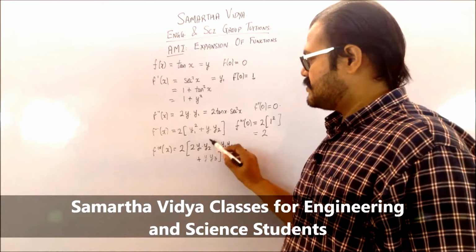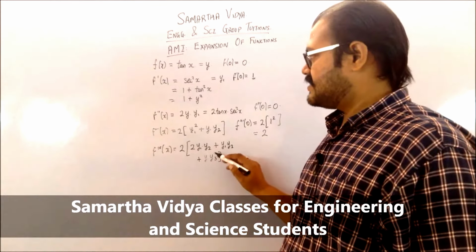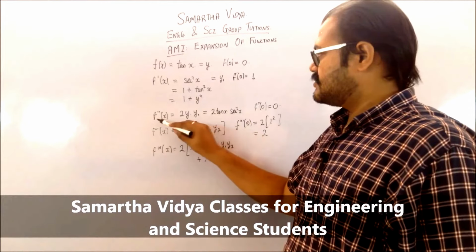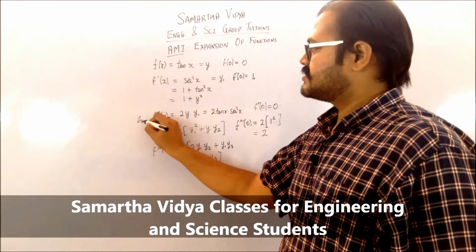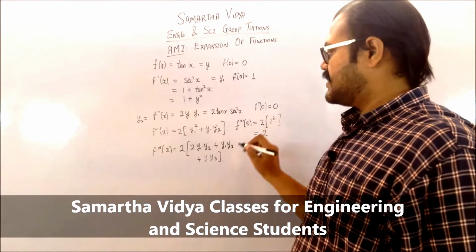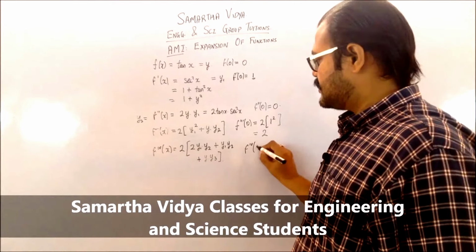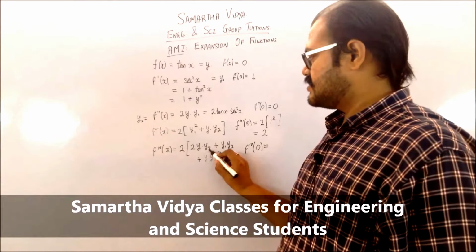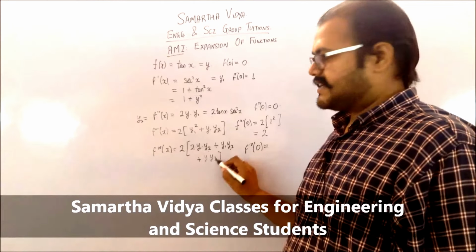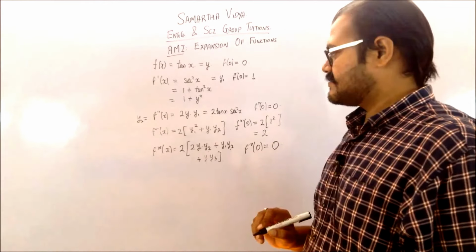Now for this you need to understand what is going to be y2. y2 is nothing but the double derivative of this term. You know that the double derivative term is equal to 0 at 0. So therefore you can find that the fourth derivative at 0 will be equal to a y2 which is 0, another y2 which is 0, and a y which is going to be 0. So you are getting this term as 0.